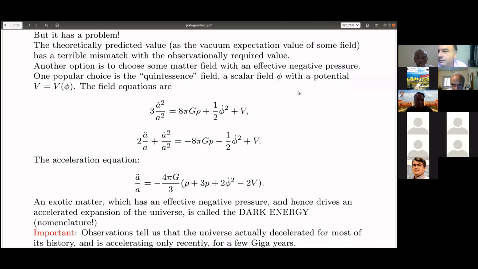So an exotic matter which has an effective negative pressure and hence drives an accelerated expansion of the universe is called a dark energy. Mind you, this is a nomenclature. These are all a small review of the whole thing. The experts are all aware of these things, but I just start with this.